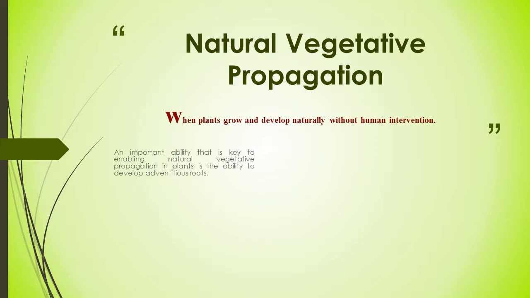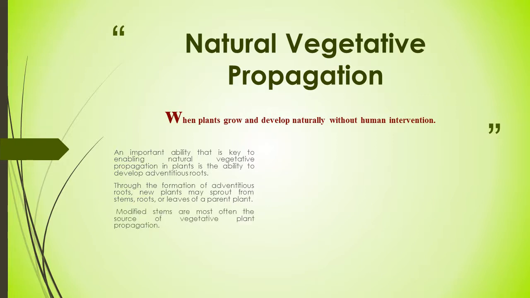Natural vegetative propagation is a very important ability of plants, and the key to enabling it is the ability to develop adventitious roots.